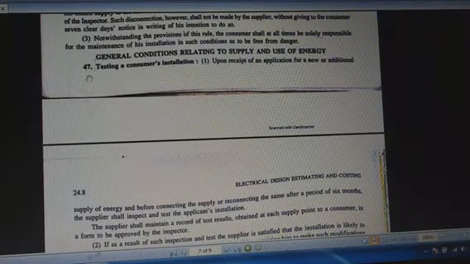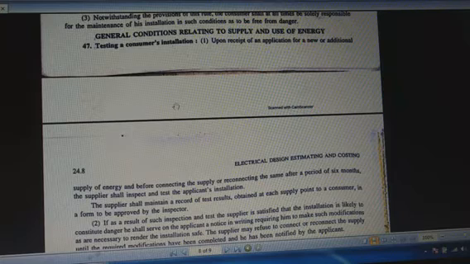Next, rule number 47 is related to the testing of consumer installation. So this rule is directly related with the different types of testing of consumer installation. After installation of house wiring or any type of circuit, some testing is required. The Megger is the main metering device for the testing of installations. With the help of the Megger, we can test different things like open circuit test, short circuit test, fuse, switch, etc. test and polarity test.